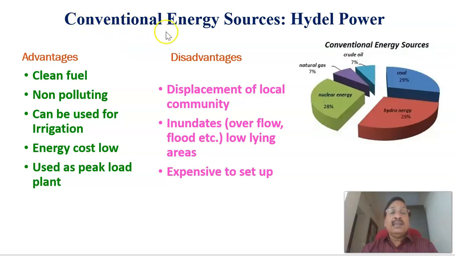The next conventional energy source available is hydel power. As you know, in hydel power the water is kept at a high level, in a dam, and then the potential energy of that water is converted into electrical energy in the generating station. Here the advantages are, it's a clean fuel, non-polluting, and can be used for irrigation also, apart from energy production. Energy cost is very low and it is used as a peak load plant. These are the advantages of hydel power.